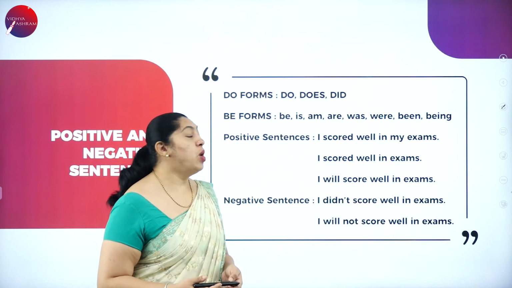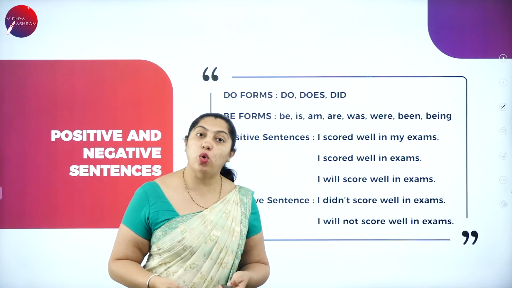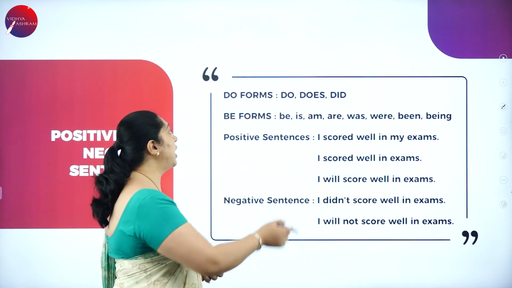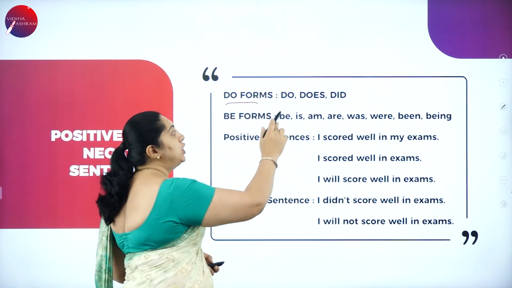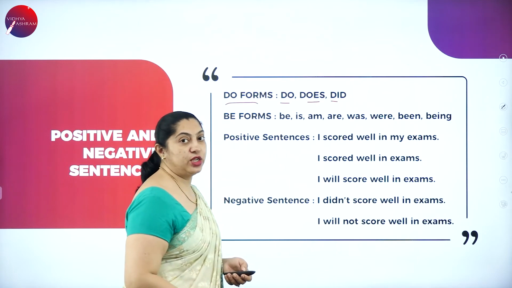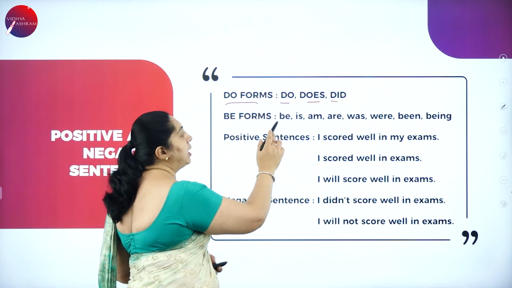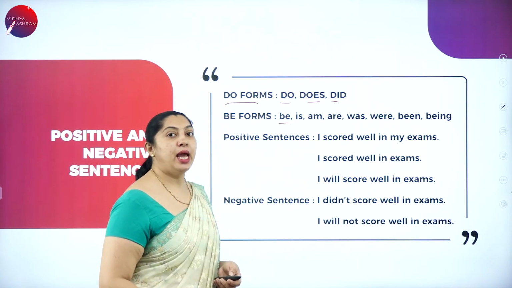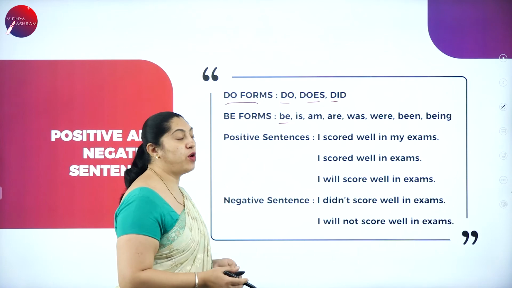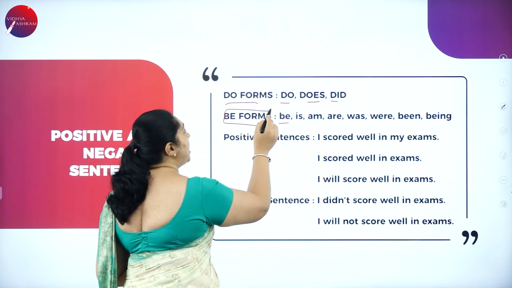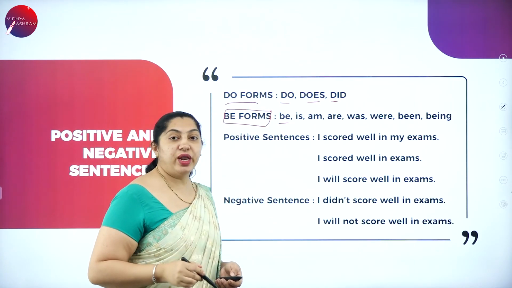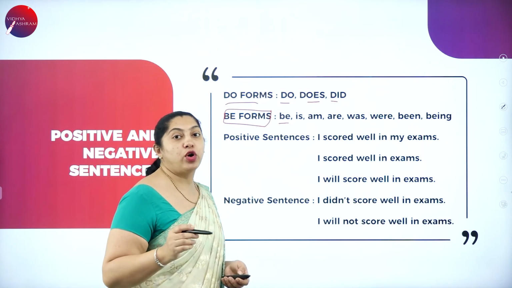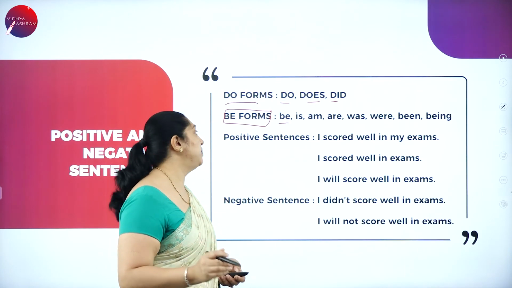What are the do and the be forms? Is it so very important? Yes, it is very important that you know the do forms. The do forms are do, does and did. And the be forms are be, is, am, are, was, were, been and being. These be forms play an important role. It is very important from the examination point of view. It will be asked for 3 marks in your examination.